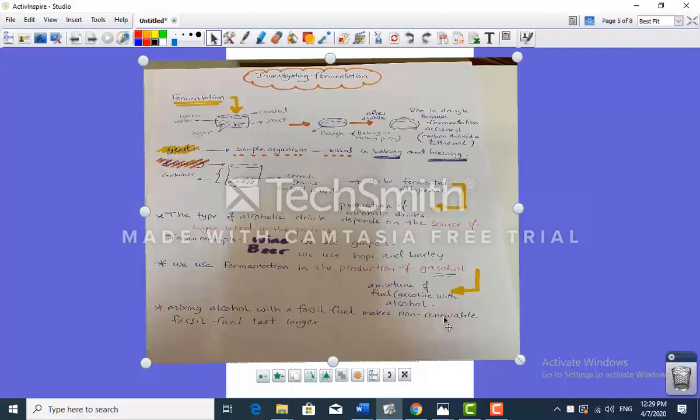I burn coal. Can I take coal back? No. So this is a type of fossil fuel that is classified as non-renewable. If I add alcohol to it, it may last a slight bit longer. But as an example of a renewable source of energy, that means it never ends, like the sun. Okay?